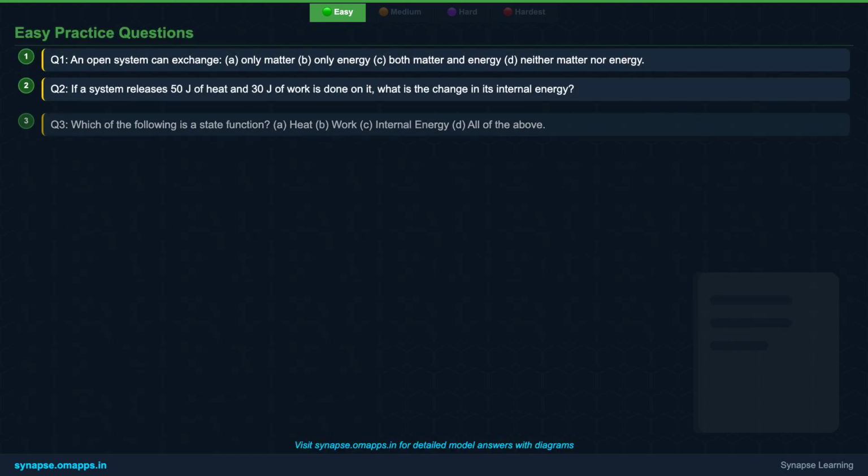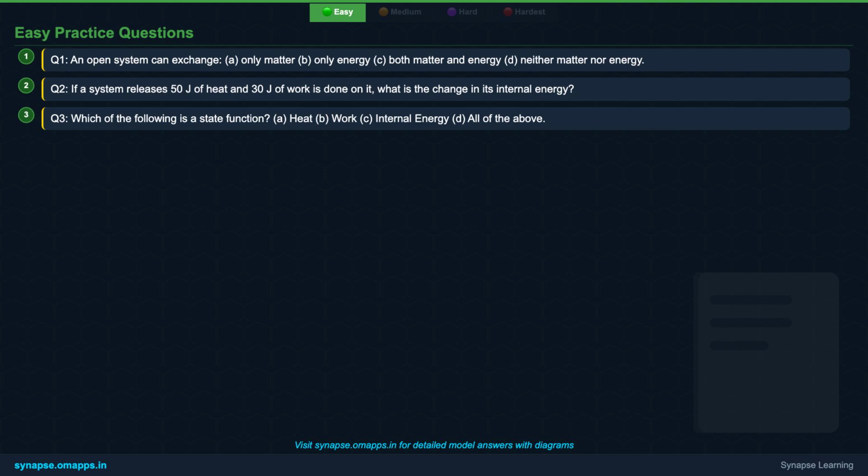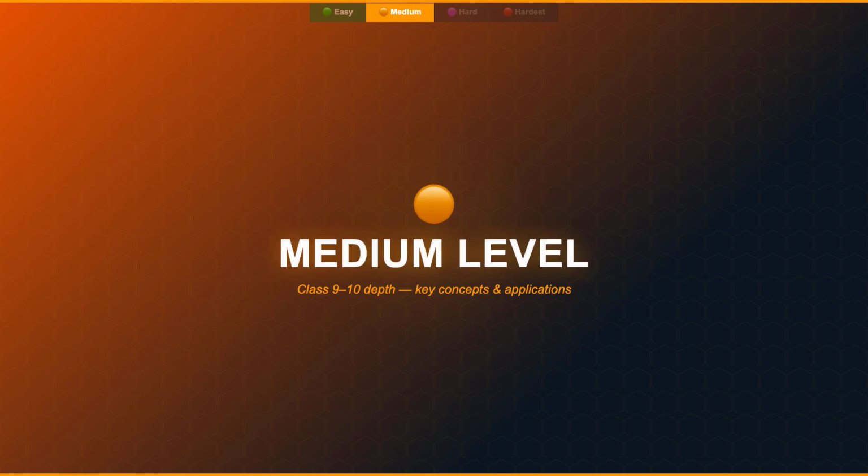Now, let's test your understanding with a few practice questions based on the easy concepts. Take your time to think about the definitions, system types, and the fundamental equation of the first law. Remember those crucial sign conventions for heat and work. Great job on the basics.